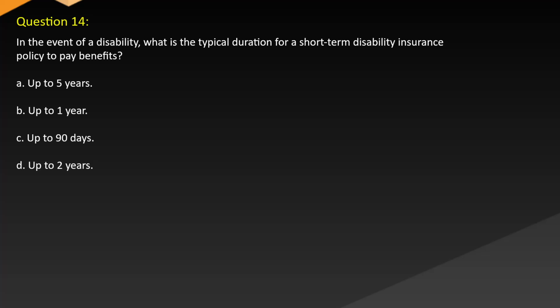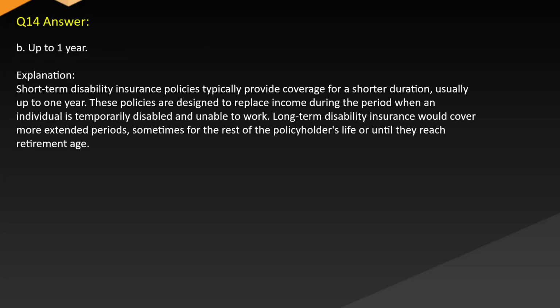Question 14. In the event of a disability, what is the typical duration for a short-term disability insurance policy to pay benefits? A. Up to 5 years. B. Up to 1 year. C. Up to 90 days. D. Up to 2 years. Answer B. Up to 1 year.